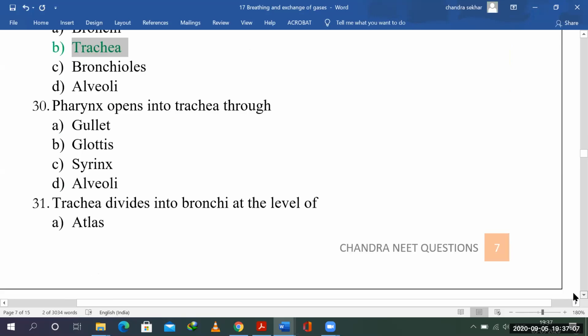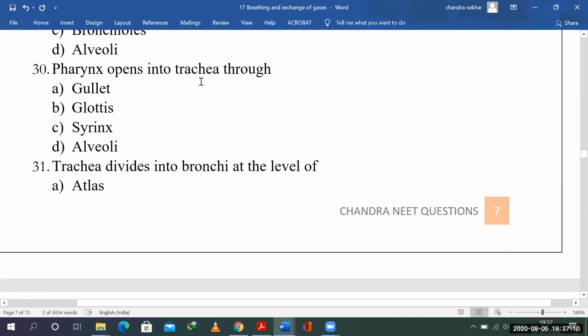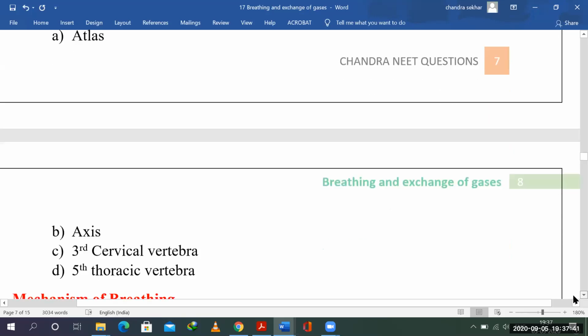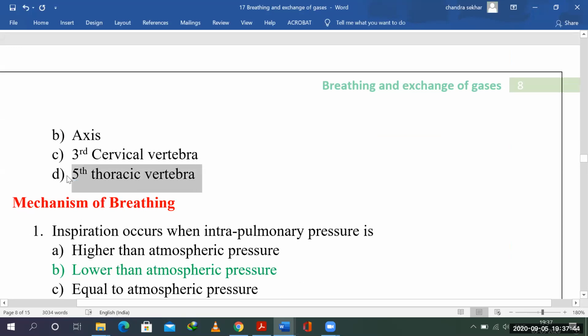The pharynx opens into the trachea through which tube? Glottis, syrinx, alveoli? The glottis, right? On the larynx we have the glottis, and covering the glottis we have the epiglottis at the time of swallowing. Gullet is the other name for the esophagus, syrinx is the voice box in birds, and alveoli, no. Now, the trachea divides into bronchi at the level of the fifth thoracic vertebra. This we have seen already, right?